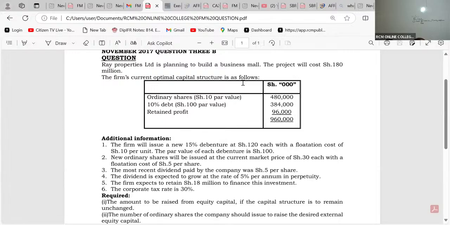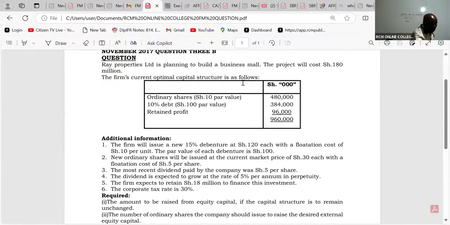So then the first thing that a good student should be able to do is to give us the optimal capital structure weights. So we have here optimal capital structure weights, like that. So we have two of them. We have equity and then we have debt.